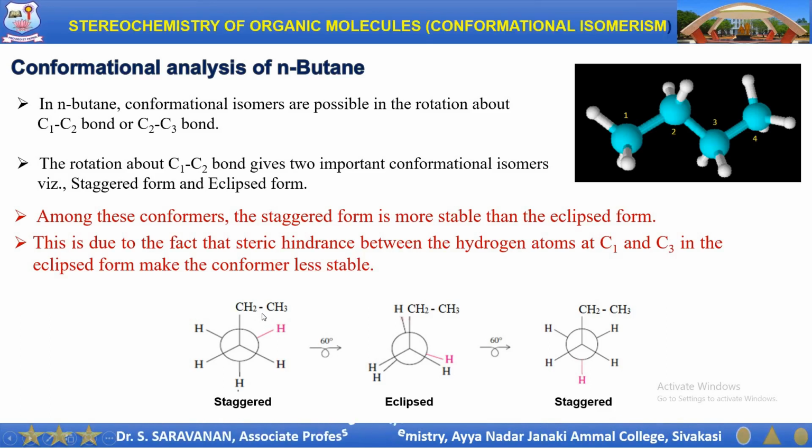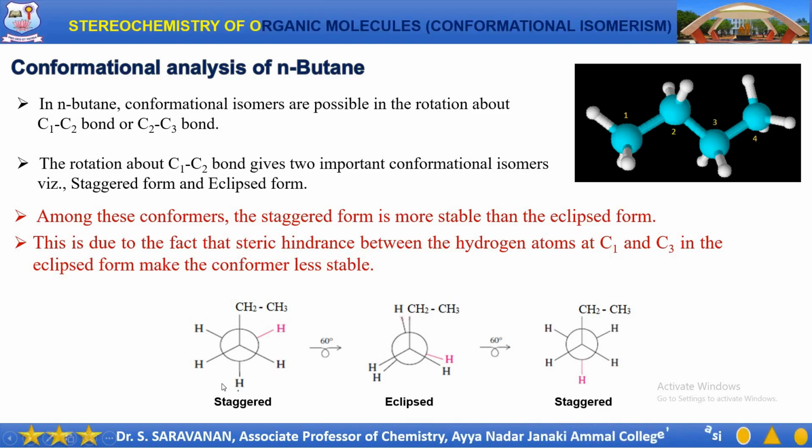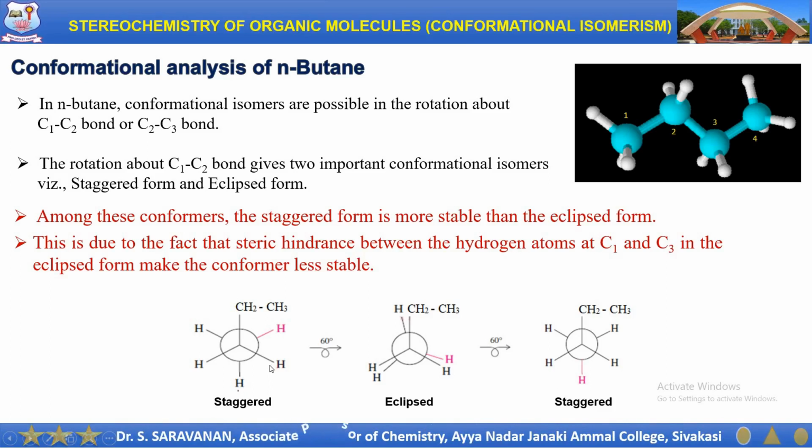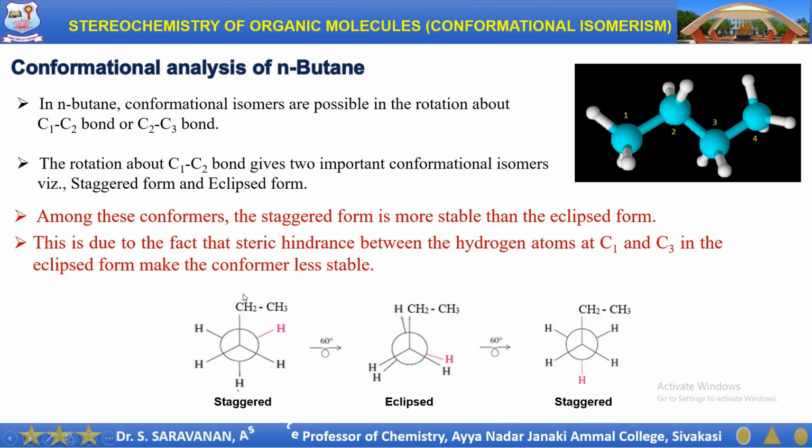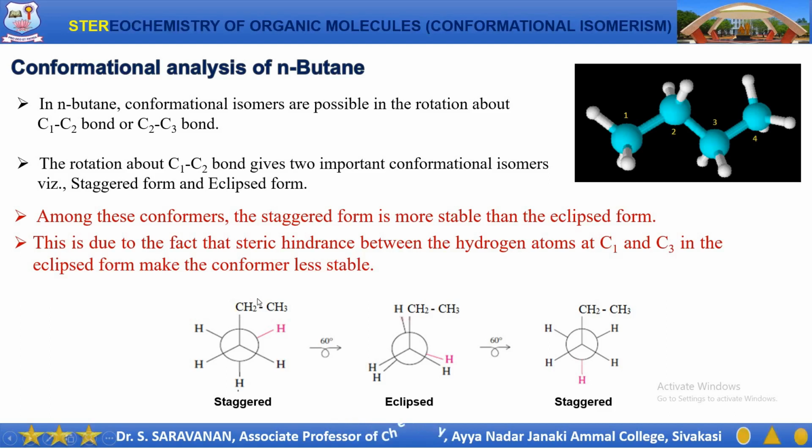about the C1-C2 bond is that in ethane there are only hydrogen atoms around in the Newman projection formula. In the case of propane, we had a methyl group in this position, but in n-butane we have an ethyl group instead of methyl as in propane.